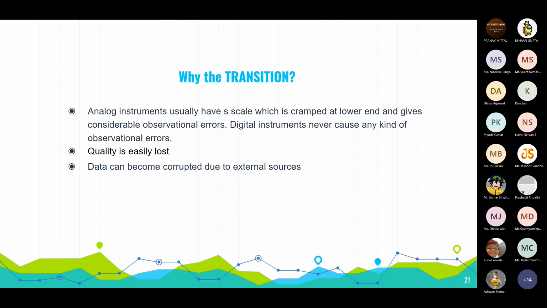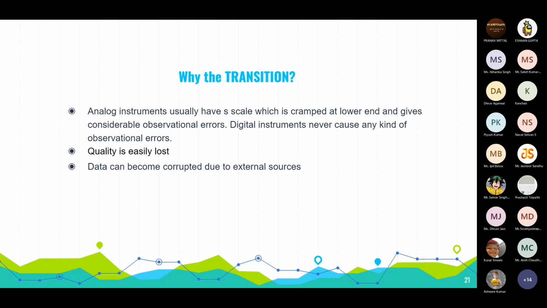Analog instruments have a scale, as I've told. If you take the example of a watch, you have a scale for it, and the scale here is the angle. You compare the time with an angle and identify it, so the chance of errors is very high. We have observational errors. Whereas in digital instruments, you find very few, because it has to be predetermined by yourself while giving an input. That's when you find any errors in digital instruments.